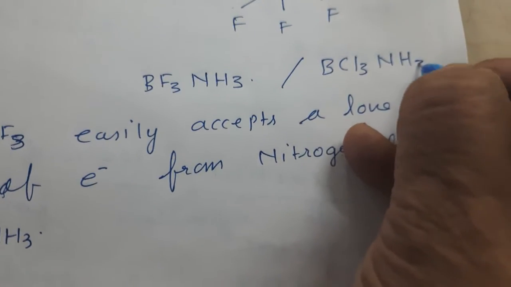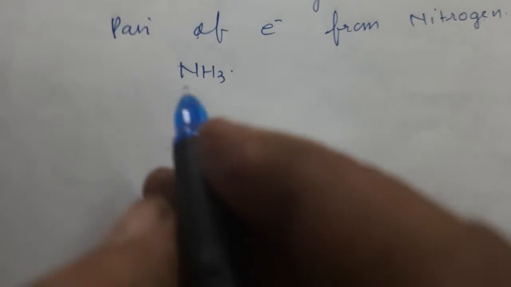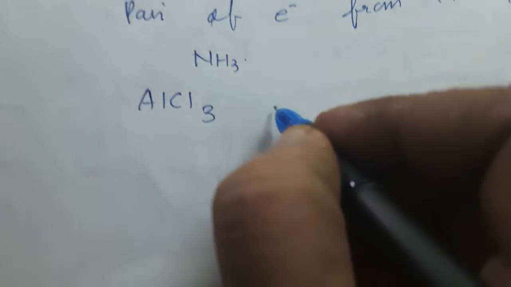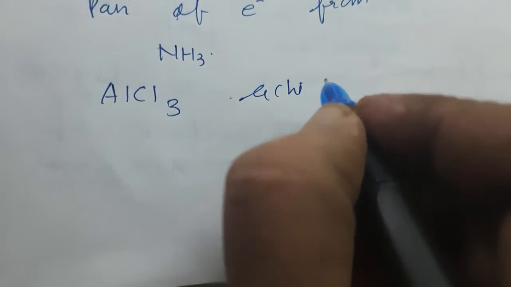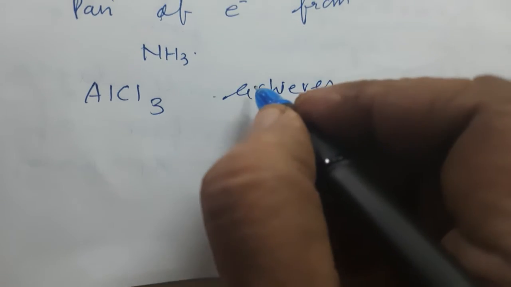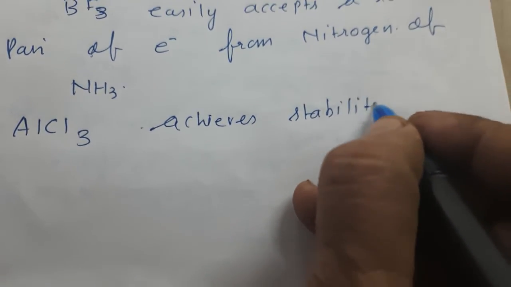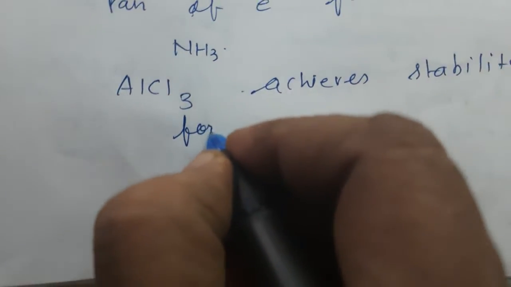Same way BCl3 NH3 will be formed. Okay. AlCl3 achieves stability by forming a dimer.